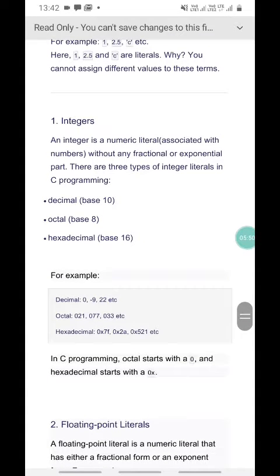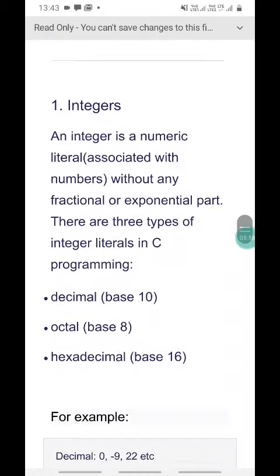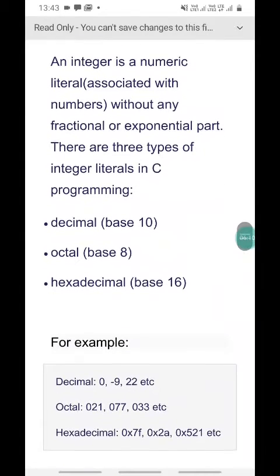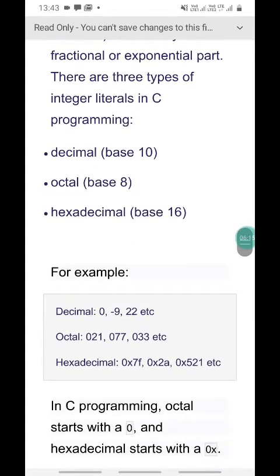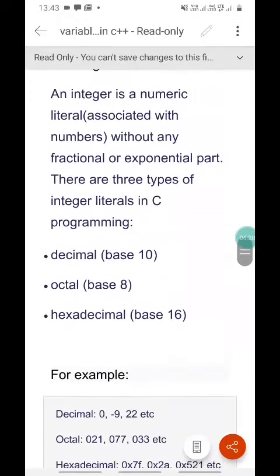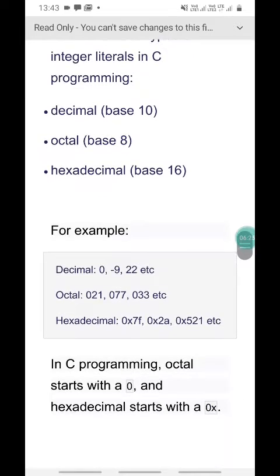An integer is a numeric literal associated with a number without any fractional or exponential part. There are three types of integer literals in C programming or C++ programming: decimal, base 10; octal, base 8; and hexadecimal, base 16. These are the types of integer literal.